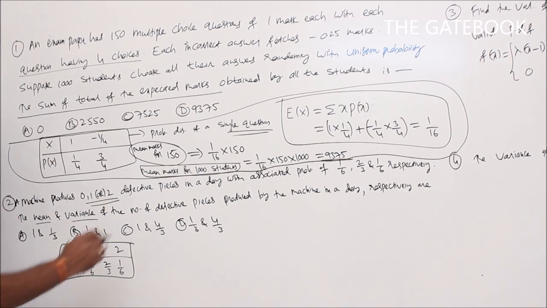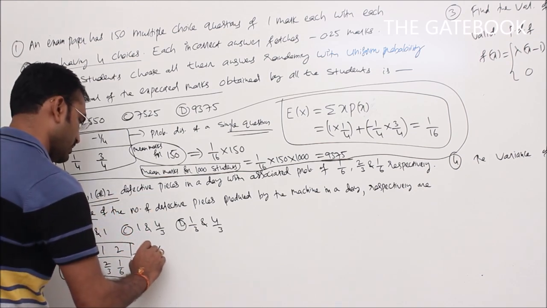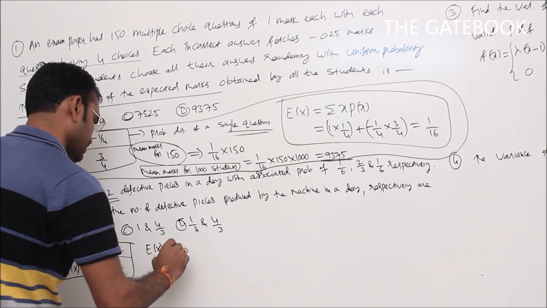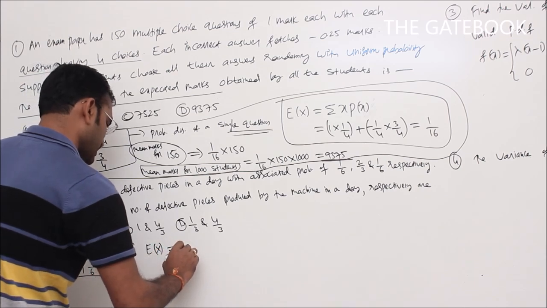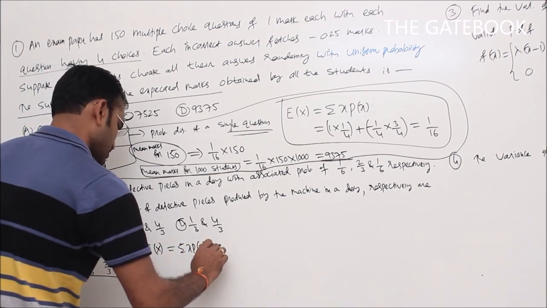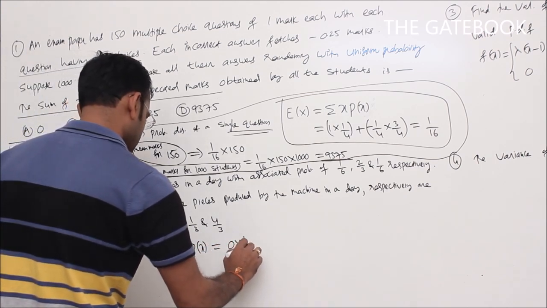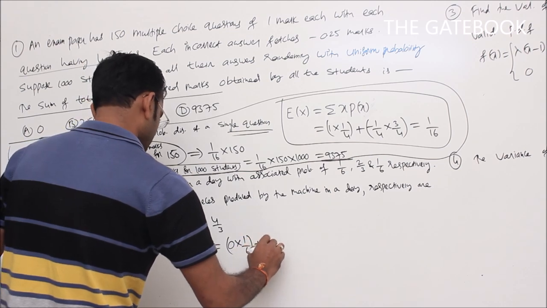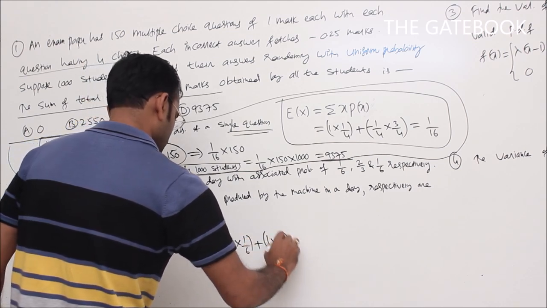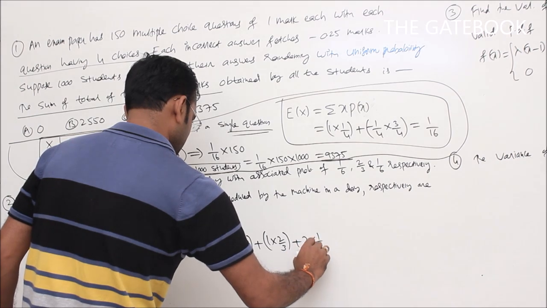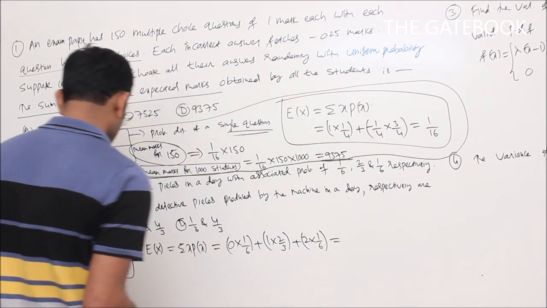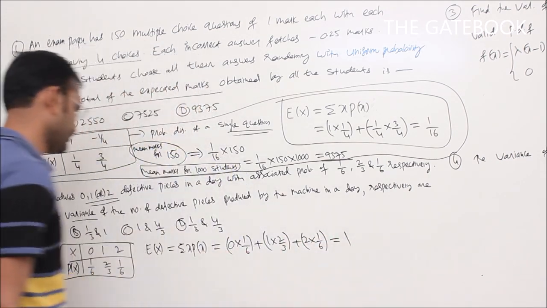First find the mean value. The mean, or expected value of x, is given by summation x into p of x. That is 0 into 1 by 6 plus 1 into 2 by 3 plus 2 into 1 by 6. Simplifying this, that will give a mean value of 1.